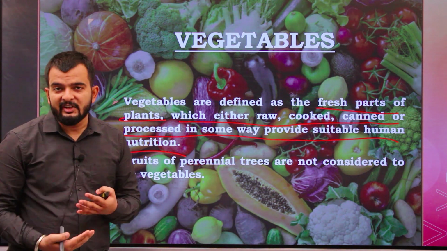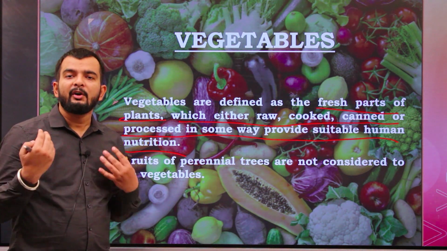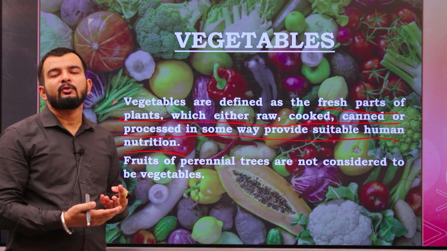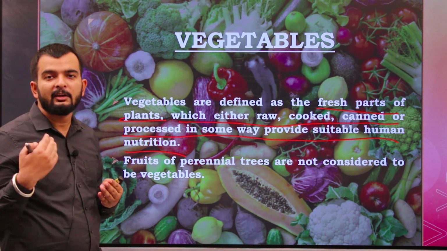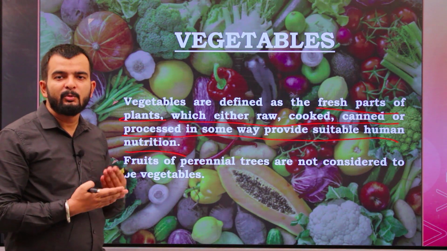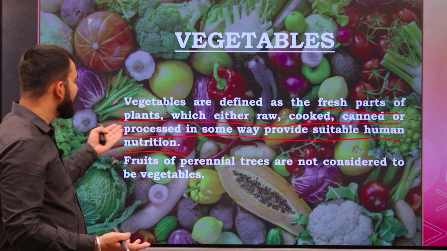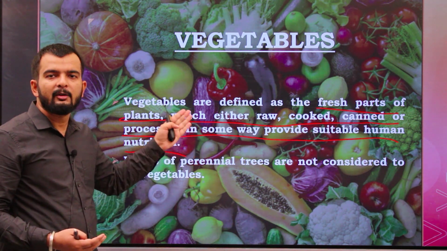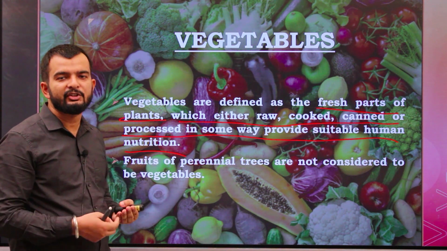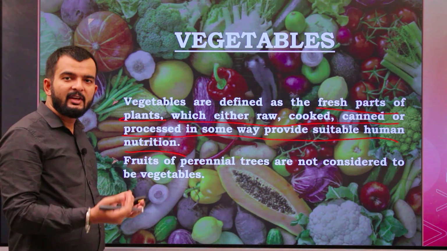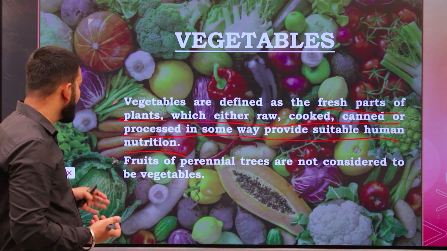It can be the stem, the roots, tubers or even leaves. It can be consumed raw, cooked or canned, or processed in several ways, and it serves as a form of human nutrition. All those parts can be regarded as vegetables.